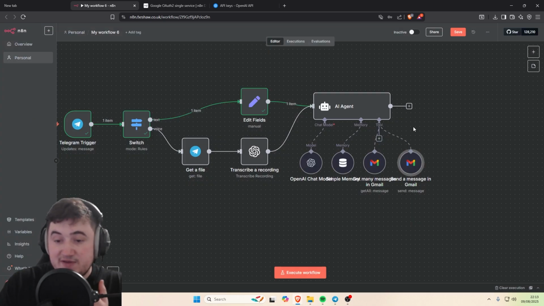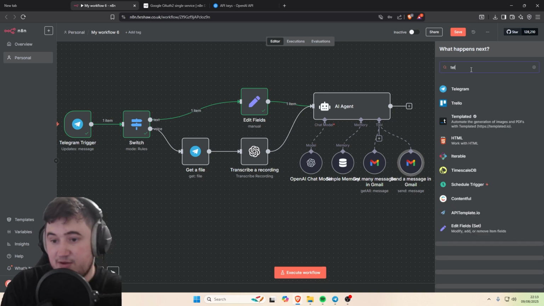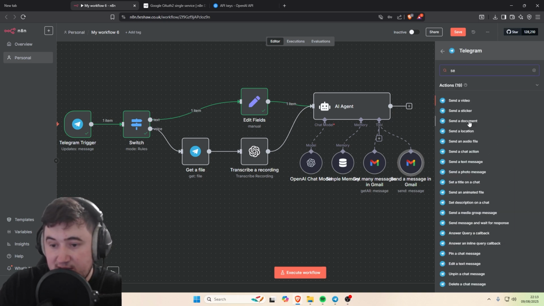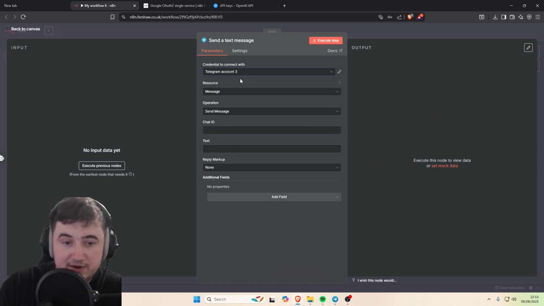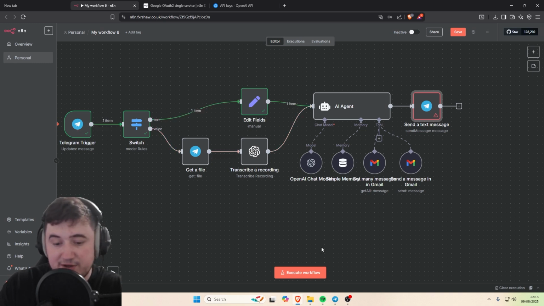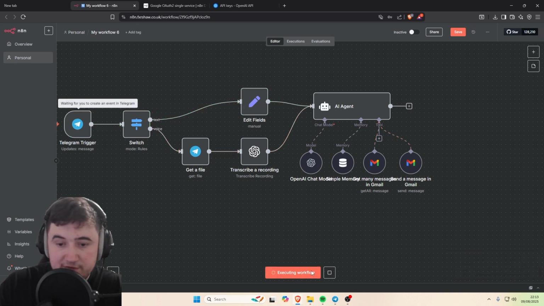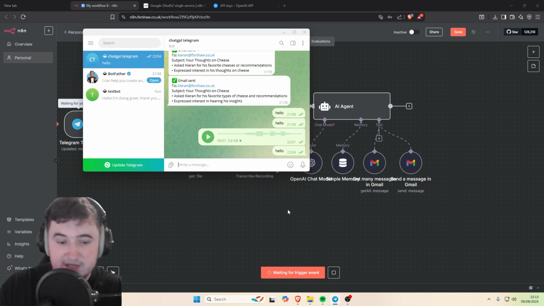And then the final part of it is just getting the summaries back to your Telegram, or getting the confirmation that you sent an email back to your Telegram. So we're going to add another Telegram, and then we're going to go send a message, send a text message. Boom. Make sure you're linked up to the correct Telegram account. Operation send a message. Chat ID, we're going to need the chat ID from the input over here, so we're just going to execute the workflow quickly. That's going to give us a problem because we have that unconfigured, so I'm just going to do that, and then we're going to send it a message.